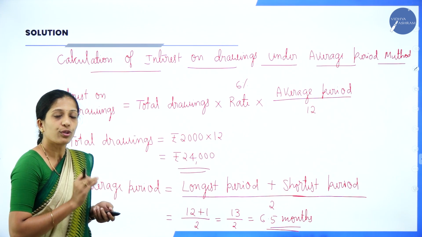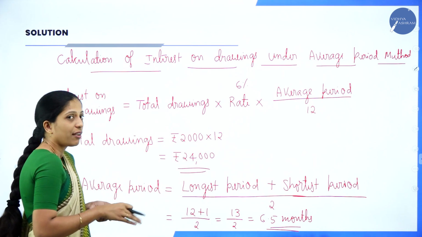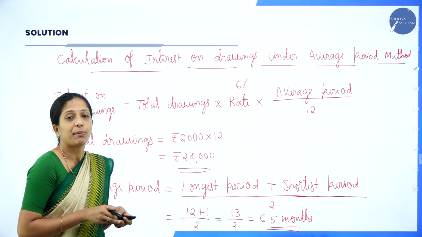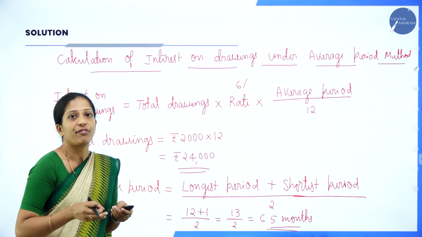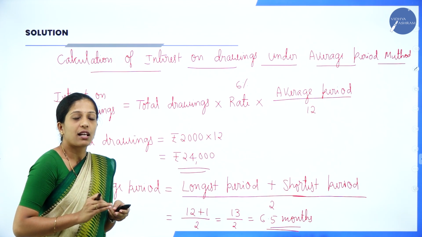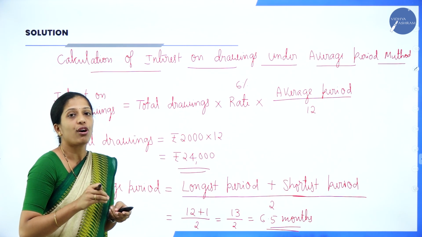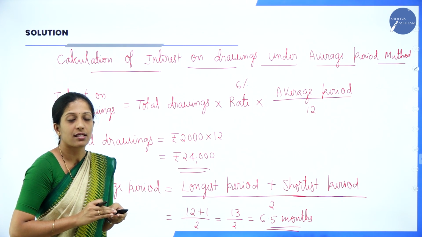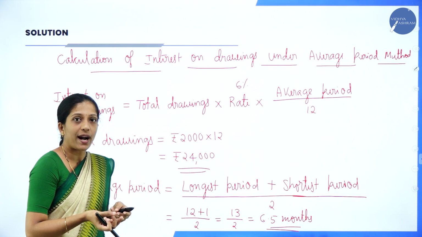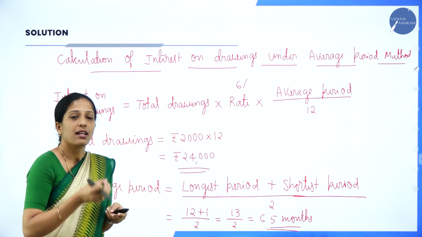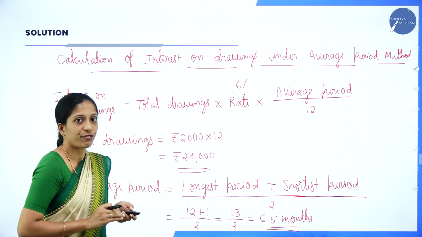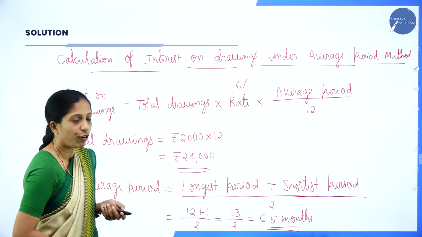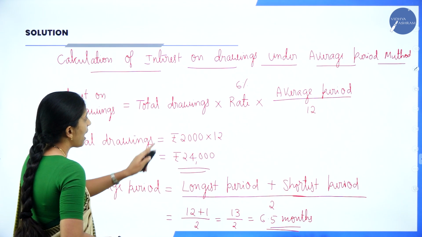So, this you have to go through in your problems. So, if the drawings are made at the beginning of every month, then it is 6.5 months. If the drawings are made at the middle of every month, that is 6 months. In the same way, if the drawings are made at the end of every month, it is 5.5 months. In the same way, beginning of every quarter, that is 7.5 months. Middle of every quarter, 6 months. End of every quarter, 4.5 months. So this will be the formula. Okay. Now we know average period also.